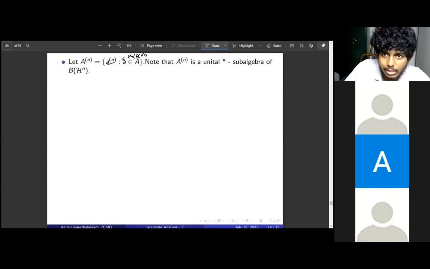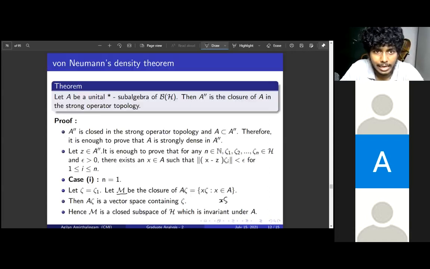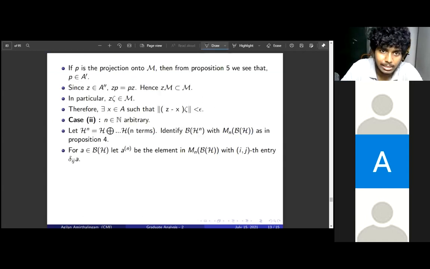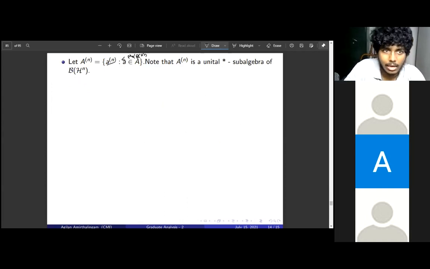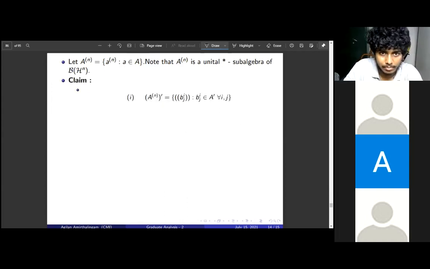This will follow that A^n is a unital star subalgebra of B(H^n), because whatever we have proved for case n equals 1, we assumed it to be a unital star subalgebra. So now we have a unital star subalgebra in B(H^n), right?